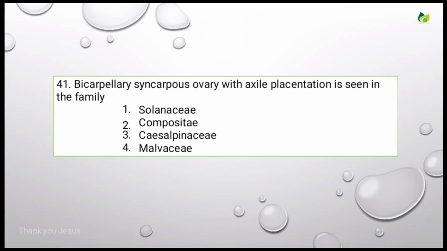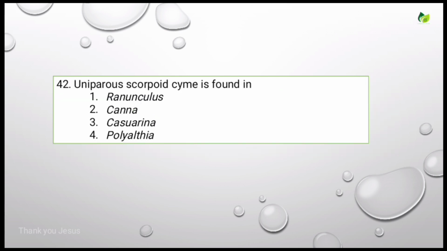Bicarpellary syncarpous ovary with axile placentation is seen in the family. Options are Solanaceae, Compositae, Caesalpiniaceae, Malvaceae. Correct answer is Solanaceae. It consists of bicarpellary syncarpous ovary with axile placentation.